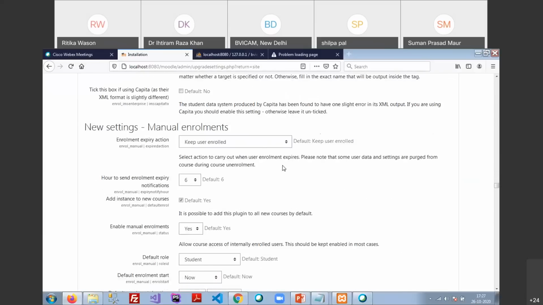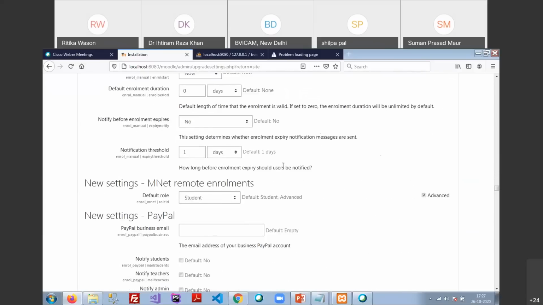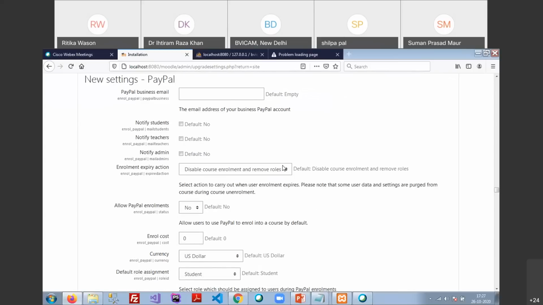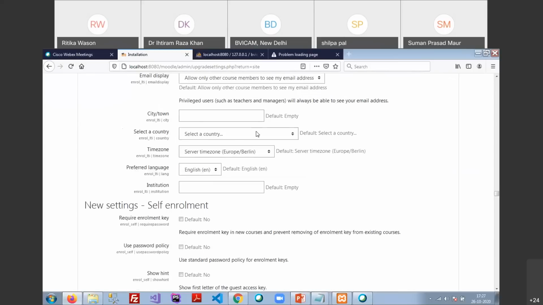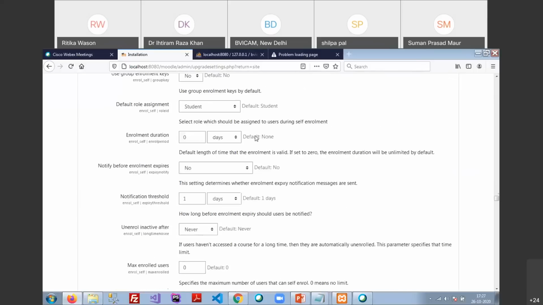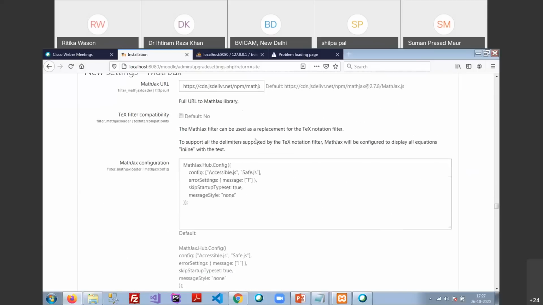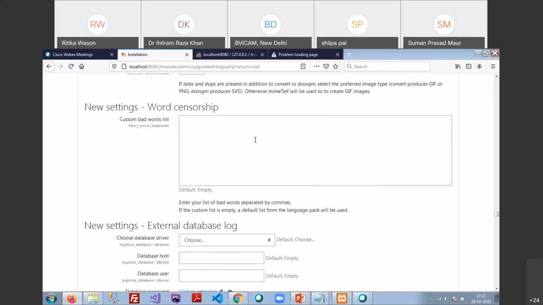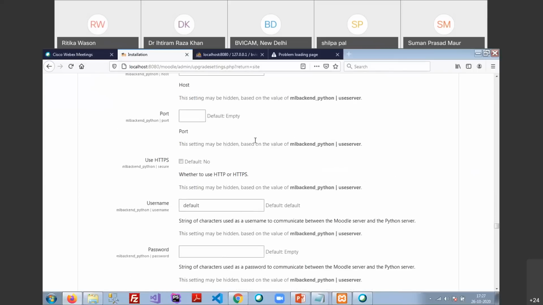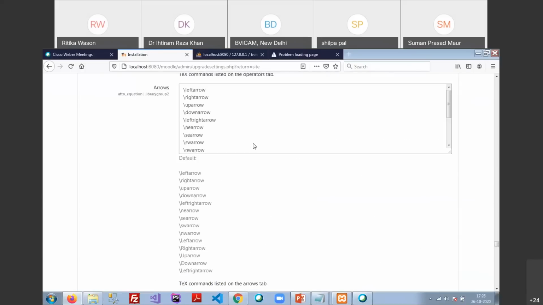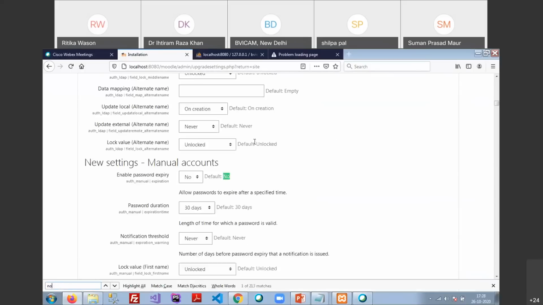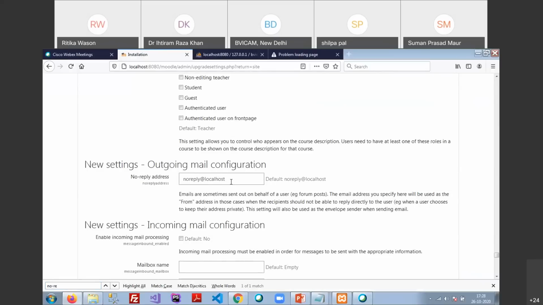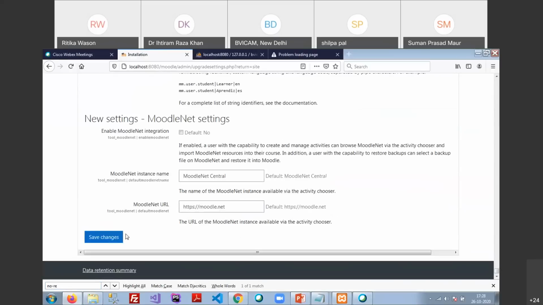Once you set it up perfectly, or if you are a very experienced expert in Moodle, then you can set it up at once. Otherwise you will always face some problems during updates. Okay, we have to make it blank because we do not have any mail server, and just click on save changes. That's it.